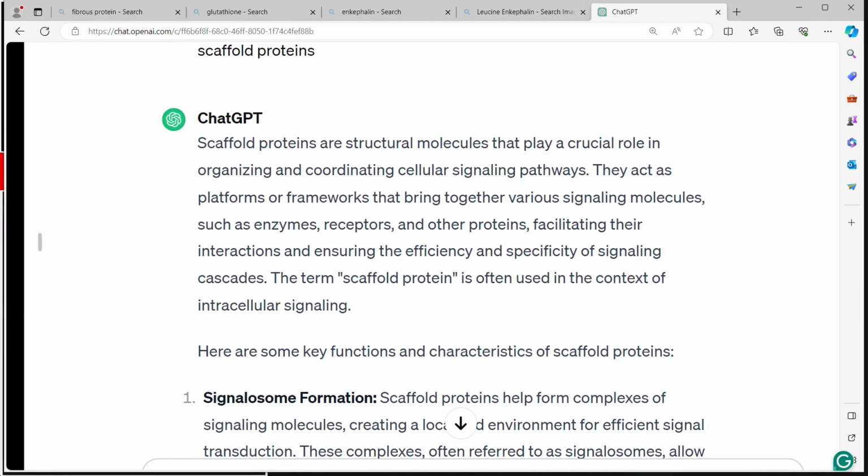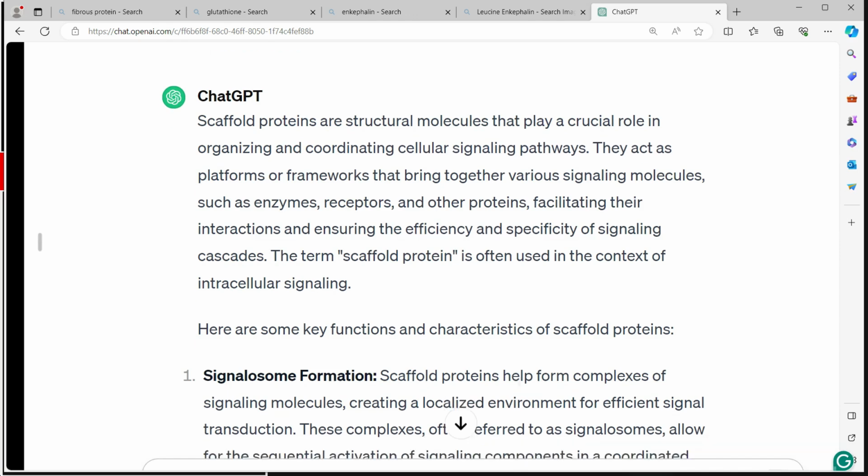Now, you can see here that scaffold proteins are structural proteins that play a role in organizing and coordinating cellular signaling pathways. They act as a platform or framework that brings together various signaling molecules such as enzymes, receptors, and other proteins, facilitating their interaction and ensuring the efficiency and specificity of the signaling cascade. The term scaffold protein is usually used in the context of intracellular signaling.